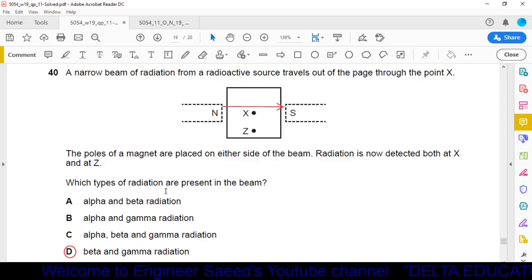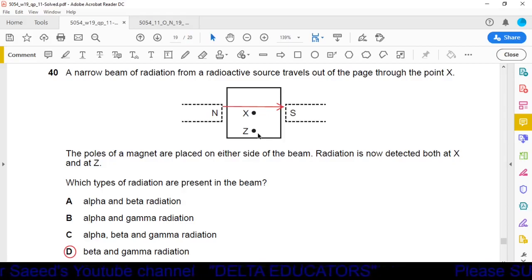Which types of radiation are present in the beam? Alpha and beta, alpha and gamma, alpha, beta and gamma, option D, beta and gamma. Radioactive rays are of three types: alpha, beta and gamma. Out of these, gamma is not deflected by a magnetic field or electrical field. So at point X it is gamma rays because it is not deflected.